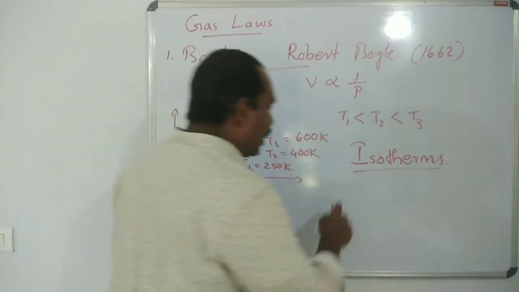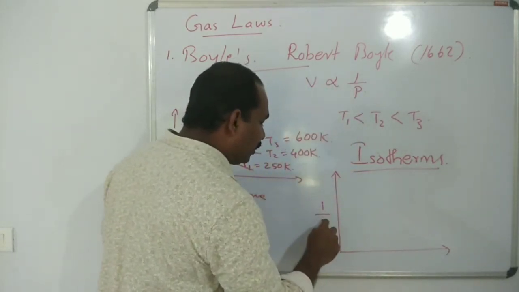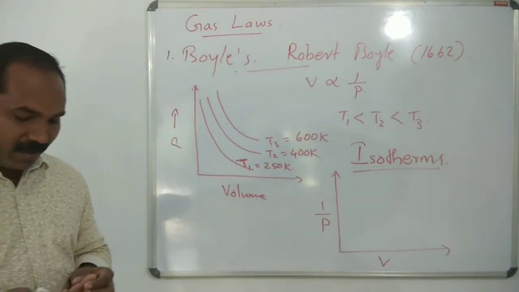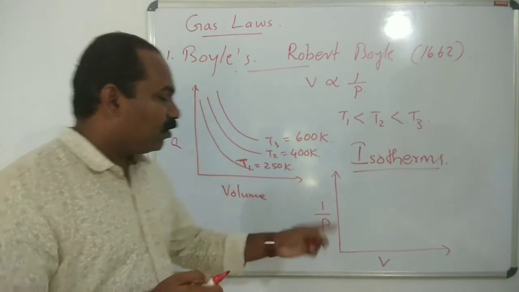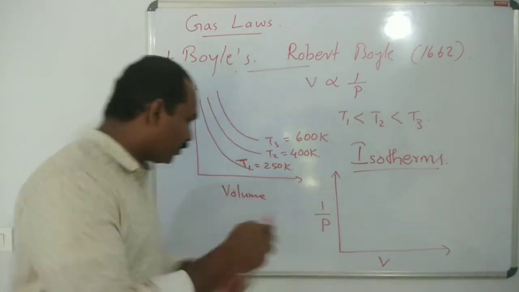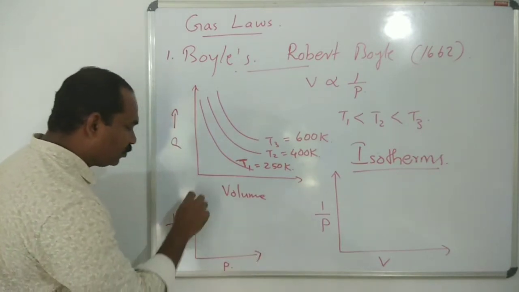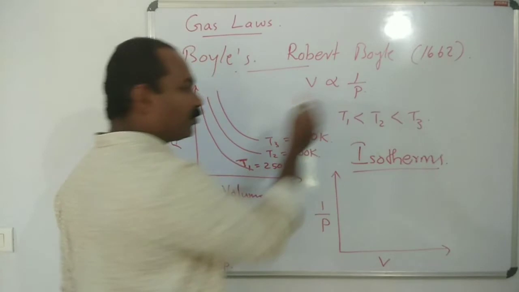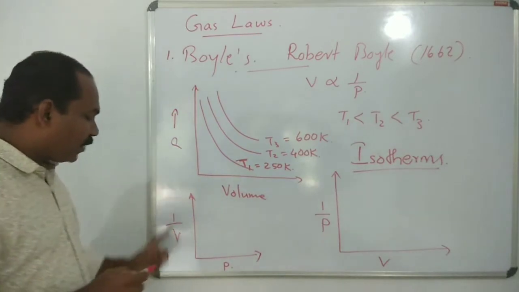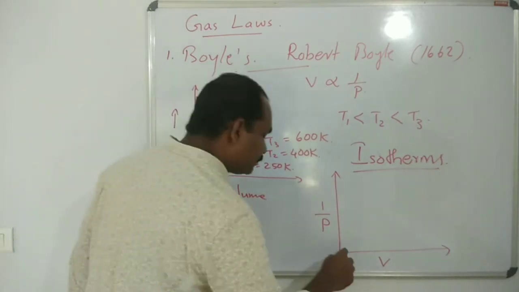Another plot we make is by taking 1 by P versus V, or you can take 1 by V versus P, no problem. Both are the same because they are inversely proportional. When you plot 1 by P versus V or 1 by V versus P, we get a straight line starting from the origin.